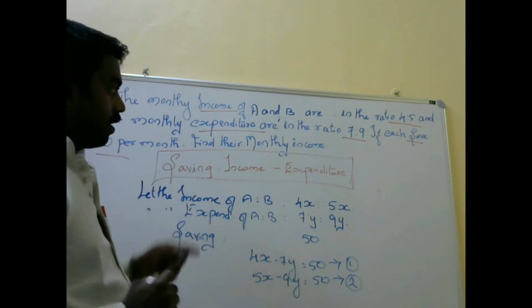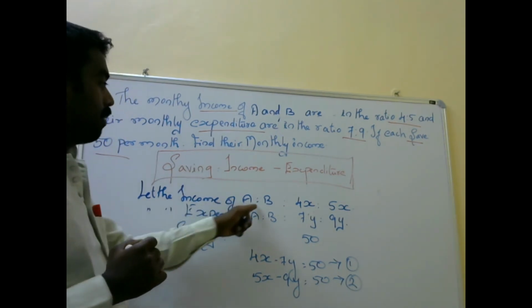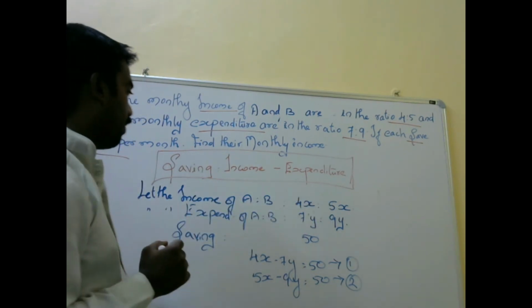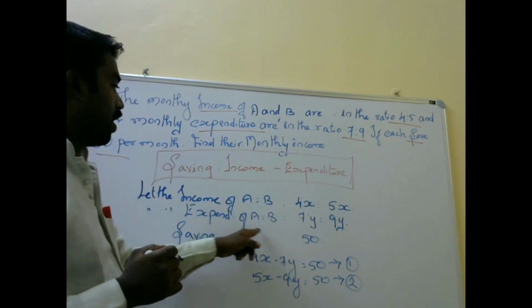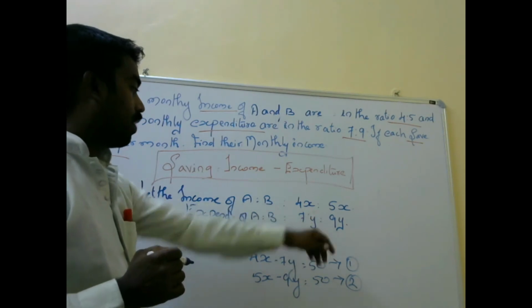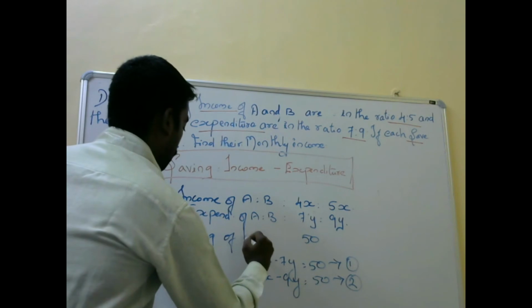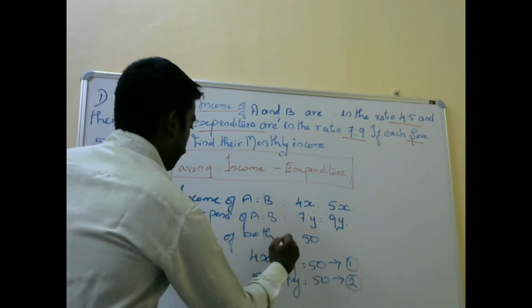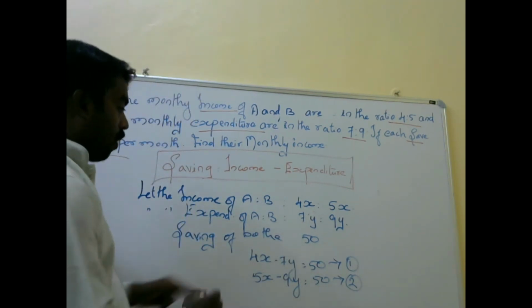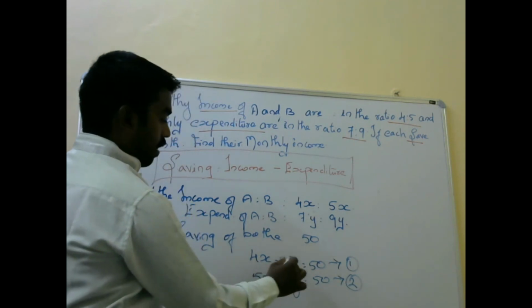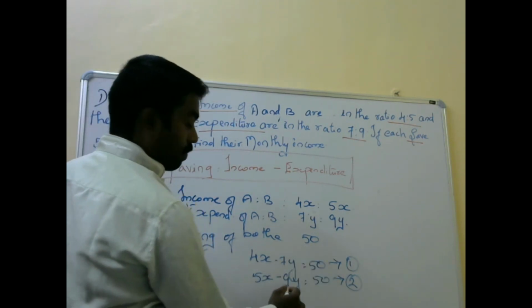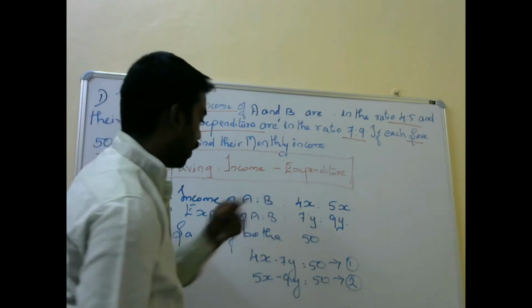Copy this, I won't write. Then the income of A and B is 4x is to 5x, and the expenditure of A and B will be 7y is to 9y. Saving of both is 50. So equation number 1, 4x minus 7y is equal to 50, and 5x minus 9y is equal to 50.